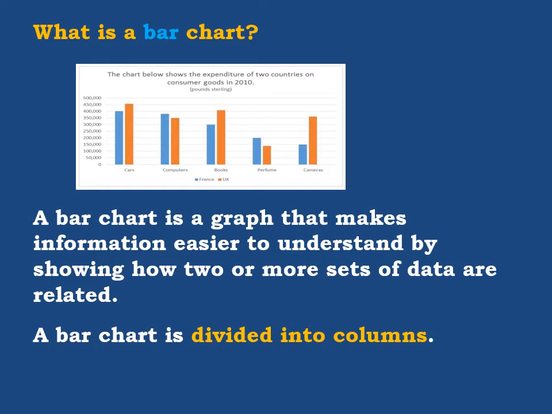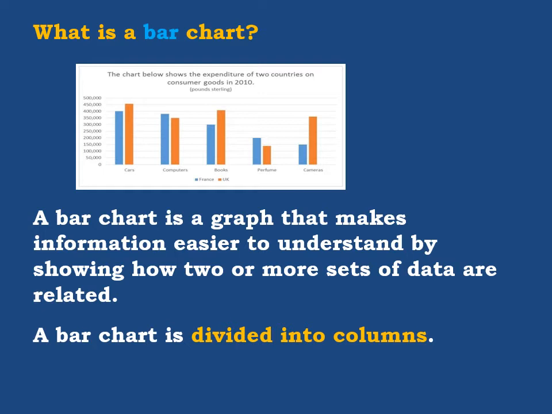A bar chart is divided into columns. As you can see in this example, we have columns, bars. We have the blue bar or column, and next to it there is the brown bar or the brown column. And here we have 5 sets, each two together. We have 5 sets of data.